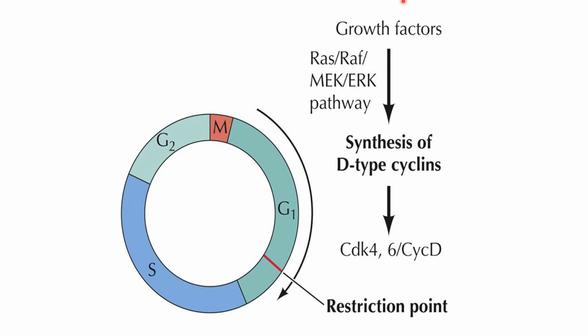Now if the growth factors are not available to the cell, then this pathway will be turned off. So cyclin D will not be synthesized, the CDKs will not be activated, and thus the complex will not be there. So the cell will be arrested at the restriction point and it will enter into the G0 phase. The cell can re-enter the G1 phase only when the growth factors become available.